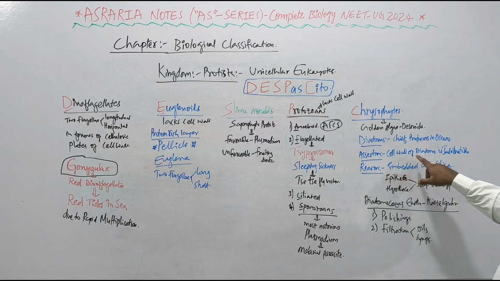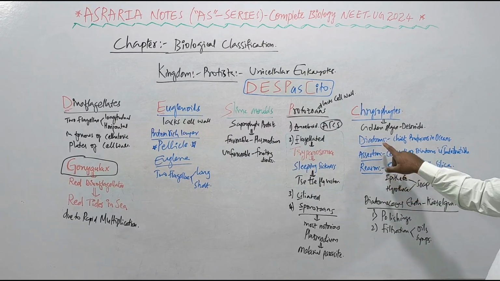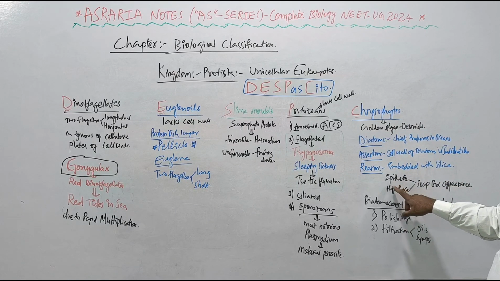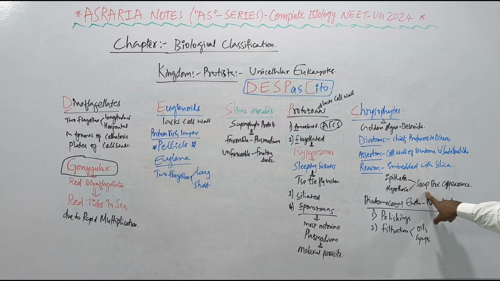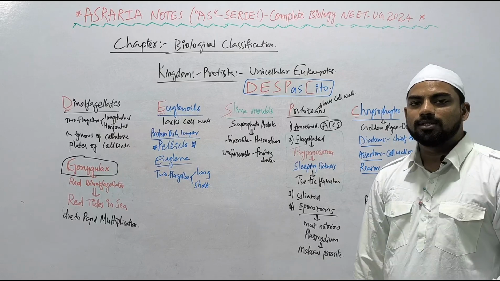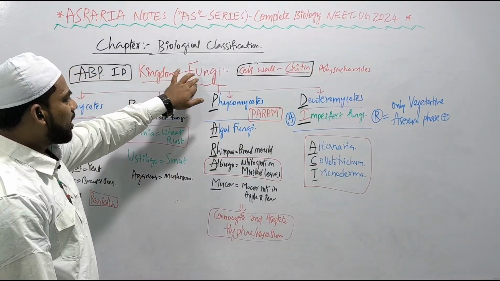Assertion: diatom cell wall is indestructible. Reason: the cell wall of diatoms is embedded with silica. The cell wall shows two layers, the upper epitheca and the lower hypotheca. They give the soapbox appearance. Diatomaceous earth uses are that it is used in polishing and in filtration of oils and syrups.